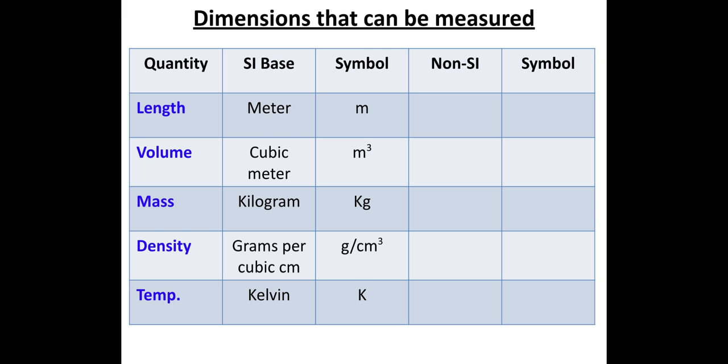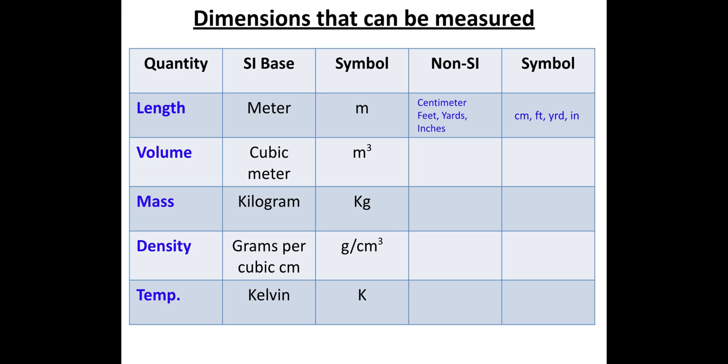In the United States, the system being used is the imperial system, whereby mass is measured in pounds, volume in gallons, distance in miles, and temperature in Fahrenheit. But in the metric system, which is the system we use in science, units are different. Length is measured in meters, volume in meter cube, right? Mass is measured in kilogram, and temperature is measured in Kelvin, right?